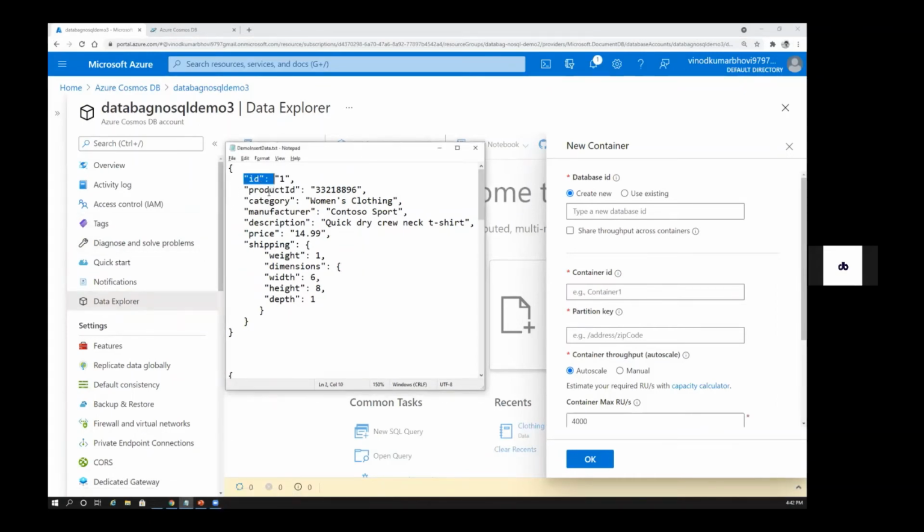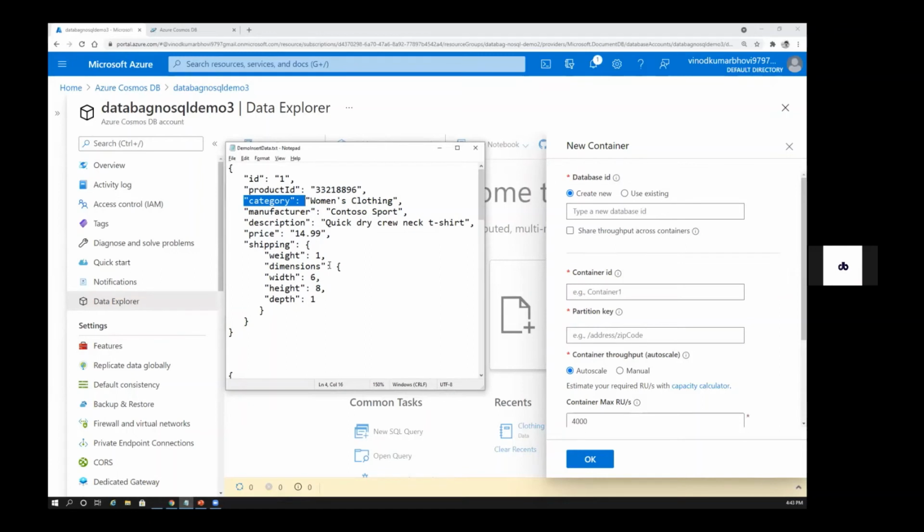So you have ID, you have product ID, you have category. Like I said, you have different fields and columns here. Within this, if you ask me for a good partition key, I would say you need to go for product ID, because product ID is unique for all the products. If you go for category, these categories can be common for a few things.